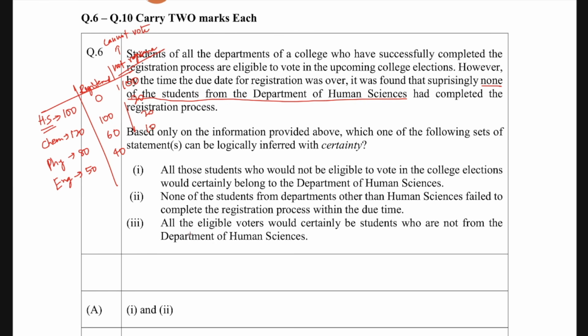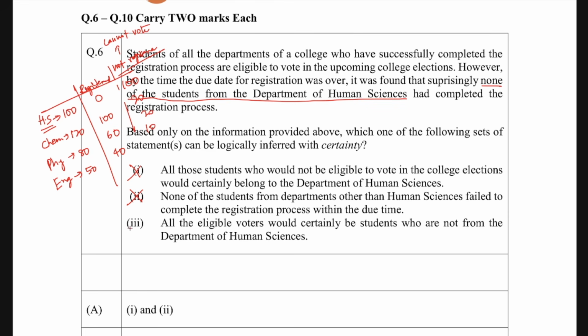So can we say that all those who could not vote certainly belong to Department of Human Science? No. See how many people cannot vote. This is approximately 150: 100 from here, 20 from here, 20 from here, 10 from here. Those who cannot vote, some of them belong to chemistry also, some belong to physics also, some belong to English also. So this statement cannot be certainly said. Second says none of the students from departments other than human science failed to complete the registration. Again, this also becomes wrong because students from other departments also failed to do the registration.